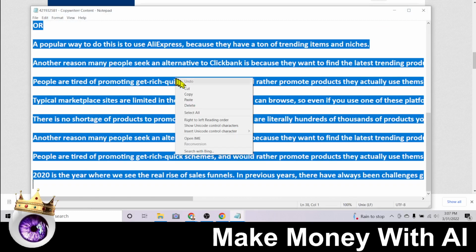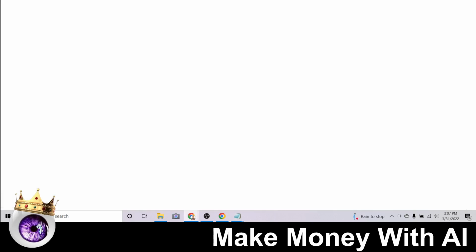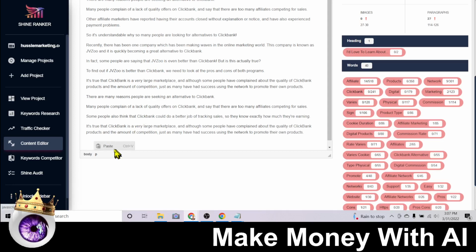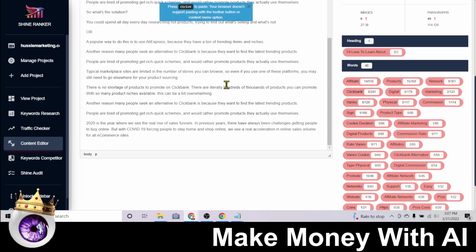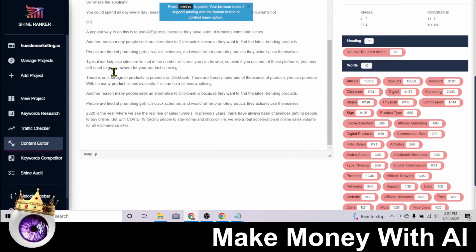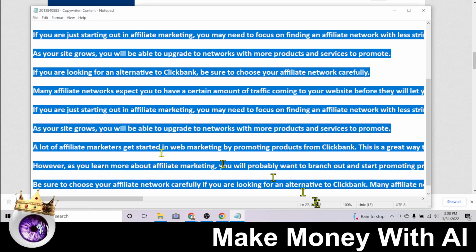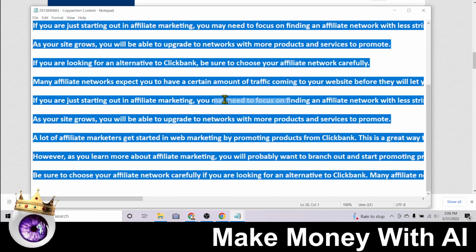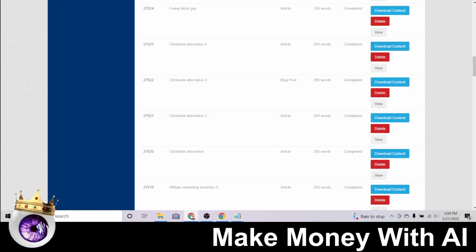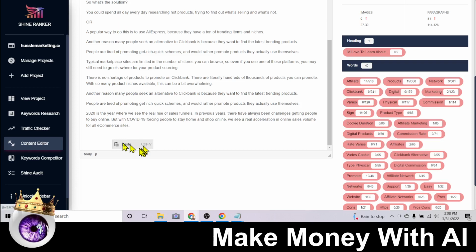We'll copy this. Come back to ShineRanker, paste it in. Again, you want to go through and check and make sure this makes sense, but I'm trying to keep this moving through the tutorial, so we'll just work through it. Now we're going to come to ClickBank Alternative 4 from our content generator here, grab this content that was written by AI in just a couple seconds, and we are going to paste this in.